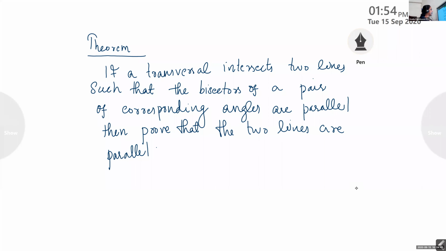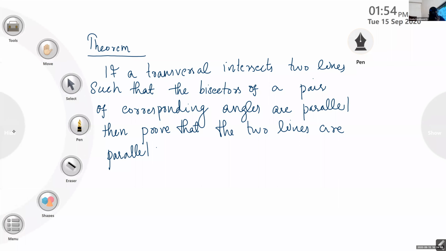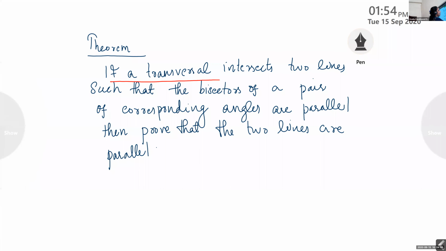Did you understand this? Can you hear me? Yes, ma'am. Look here. If a transversal, do you know what a transversal is?